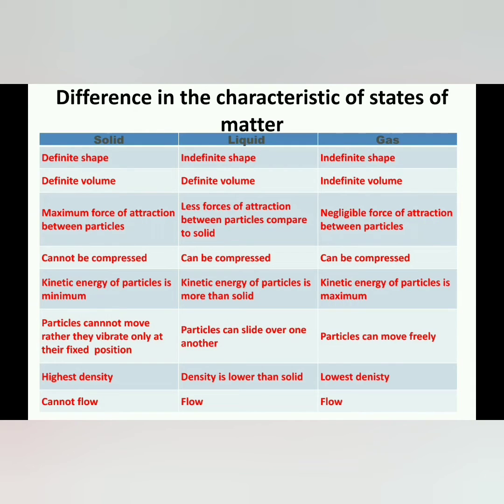Let's discuss the difference between solid, liquid and gas. Solids have a definite shape, but liquids and gases do not have a definite shape. Solids and liquids have a definite volume, but gases do not have a definite volume. In solids there is maximum force of attraction between the particles, but in gases there is negligible force of attraction between the particles. Compared to solids, liquids have less force of attraction between the particles.